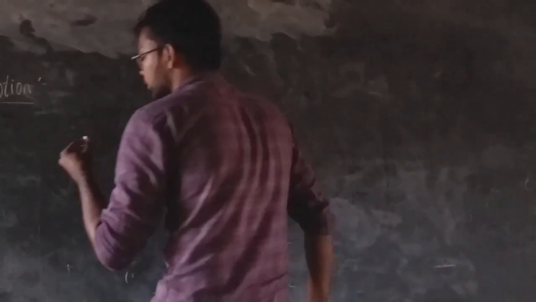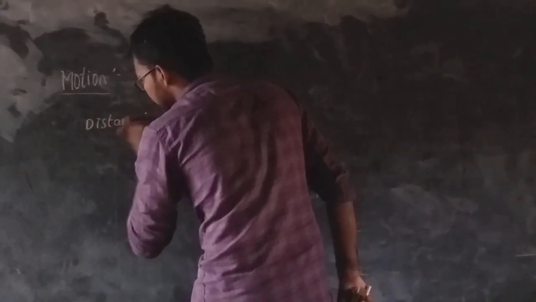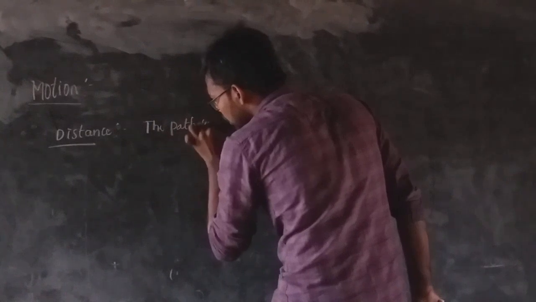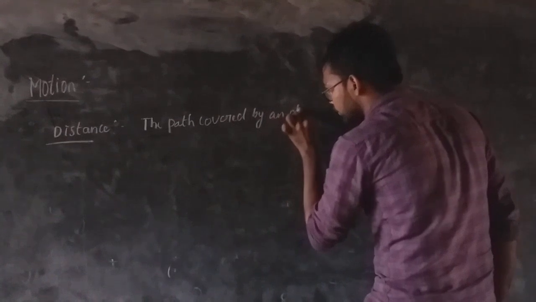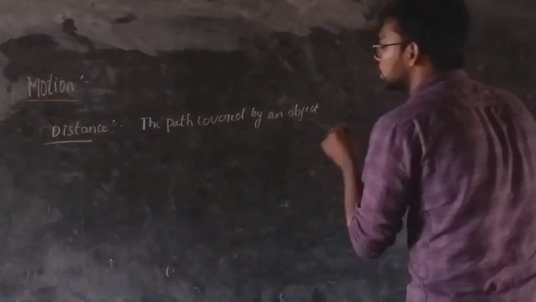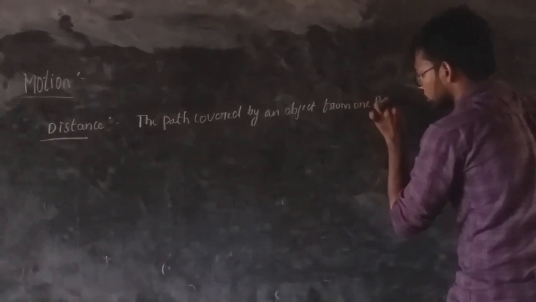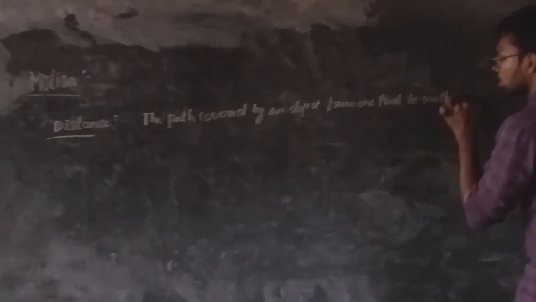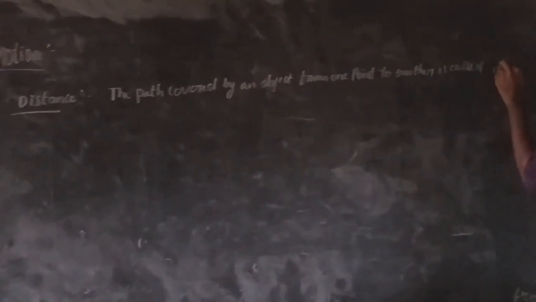What is meant by distance? Distance. Simply we can say the path covered by an object from one point to another is called distance. Simple definition.